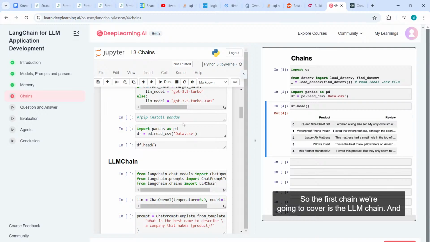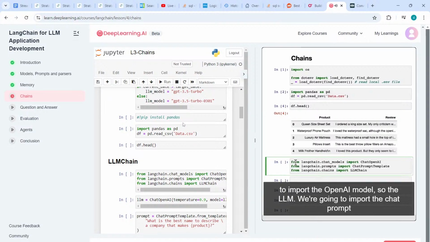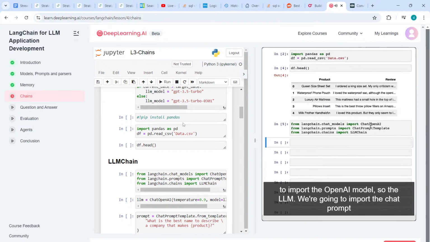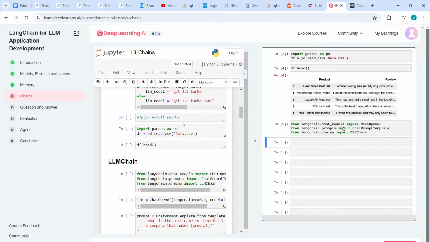So the first chain we're going to cover is the LLM chain. And this is a simple but really powerful chain that underpins a lot of the chains that we'll go over in the future. And so we're going to import three different things. We're going to import the OpenAI model, so the LLM. We're going to import the chat prompt template, and so this is the prompt. And then we're going to import the LLM chain.